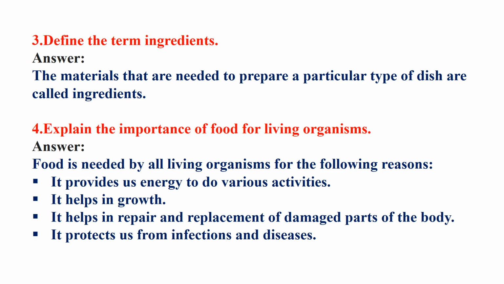All these things are done by healthy food, and it protects us from infection and disease. So it also makes our immunity stronger and less prone to disease. Okay.